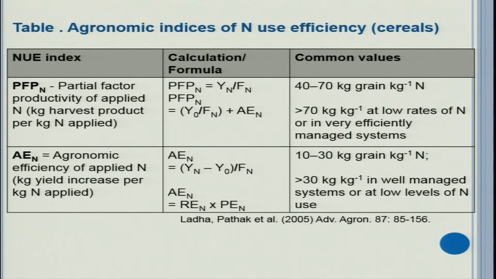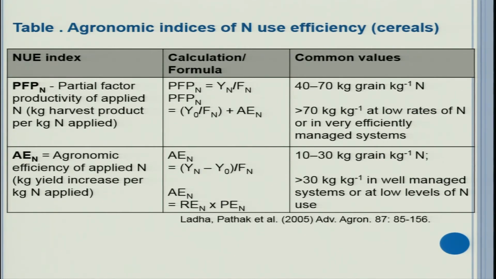Similarly, agronomic efficiency of nitrogen. I am defining this with respect to nitrogen, but you can equate it to other nutrients also. So, agronomic efficiency of applied nitrogen, kg yield increase per kg nitrogen applied, is equal to Yn minus Y0 divided by Fn. Yn is yield from the nitrogen fertilized plot minus yield from the control plot, divided by fertilizer nitrogen applied.